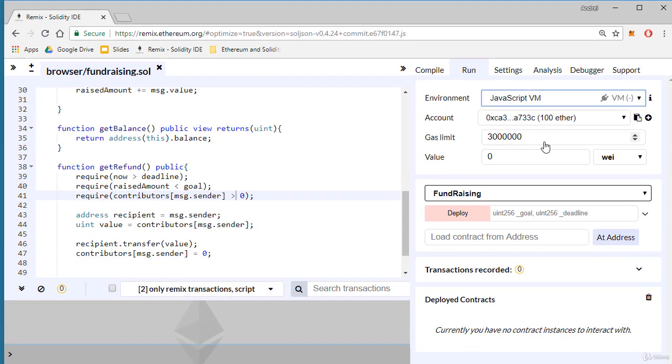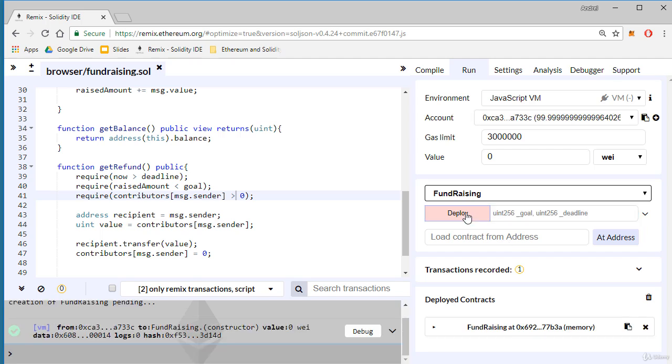Let's test our Get Refund function. Using the first account from here, I'll deploy this contract. The goal is 100 and the deadline is only 20 seconds. I intentionally set a very close deadline in order not to wait too much for this deadline to be reached. And I deploy the contract.